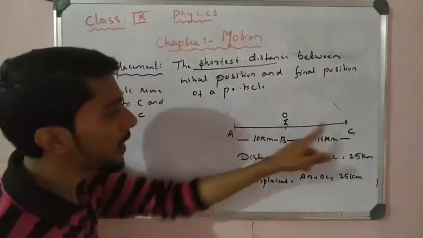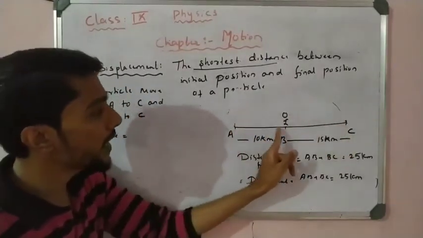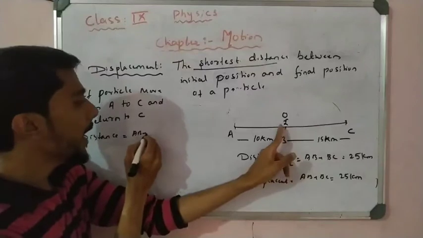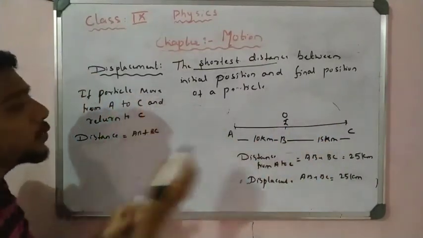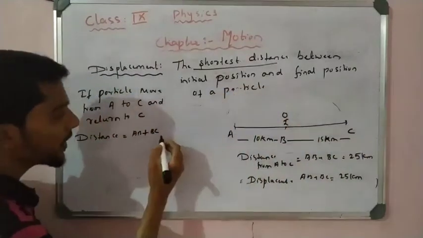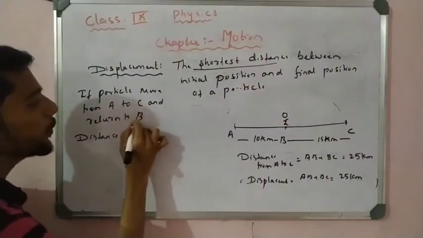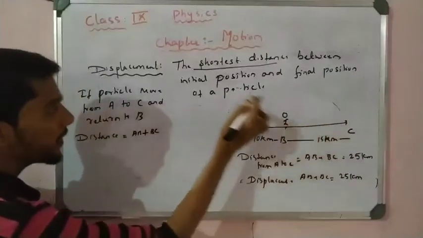So first, if the particle goes A to C, it means the particle first comes A to B, right, and then B to C, and now the particle returns from C to B again. Correct?